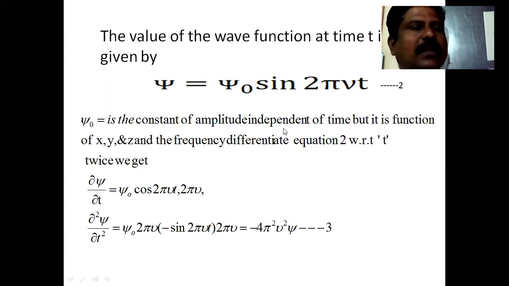So that heading is the time independent Schrodinger wave equation. The amplitude of that wave function is a function of x, y, z and the frequency.